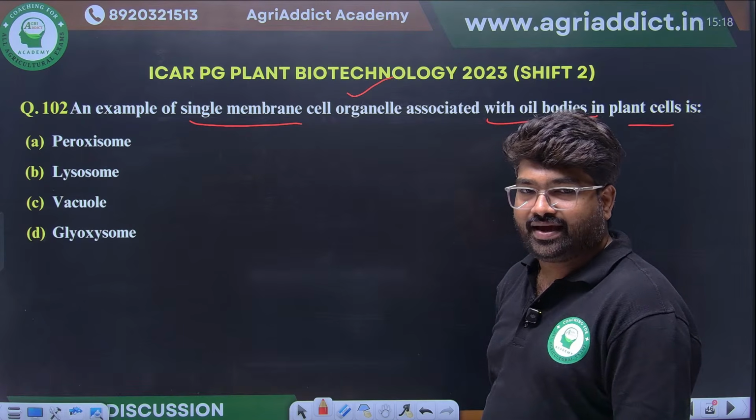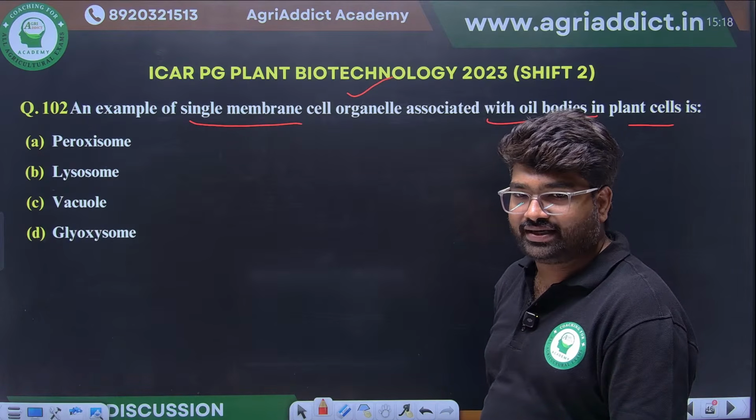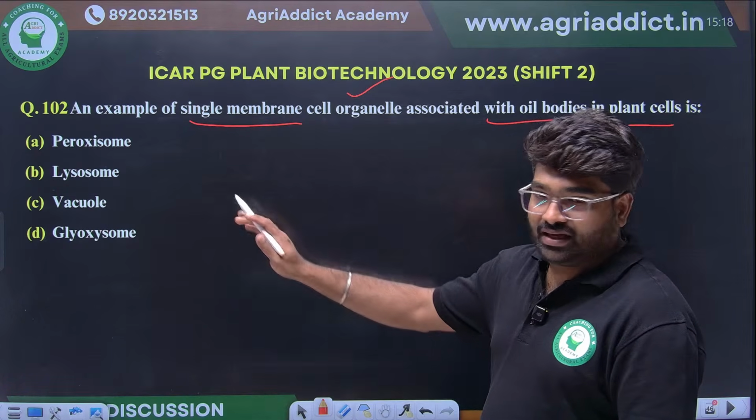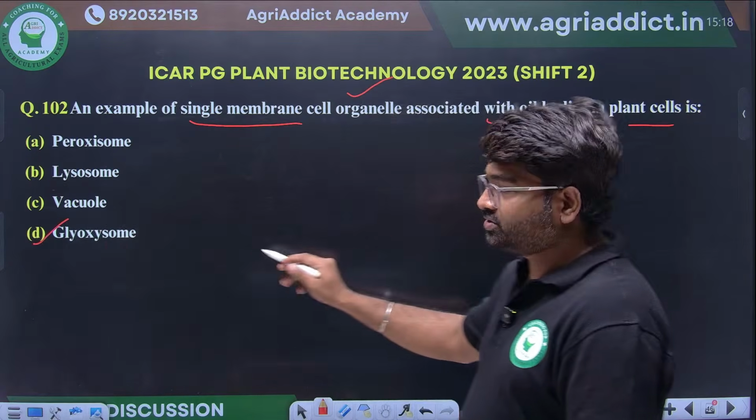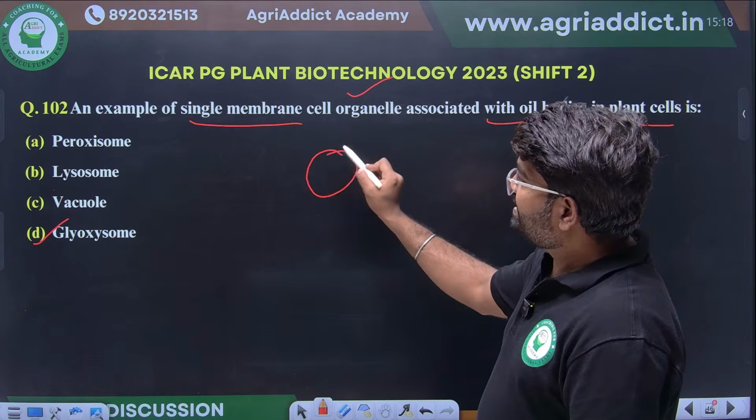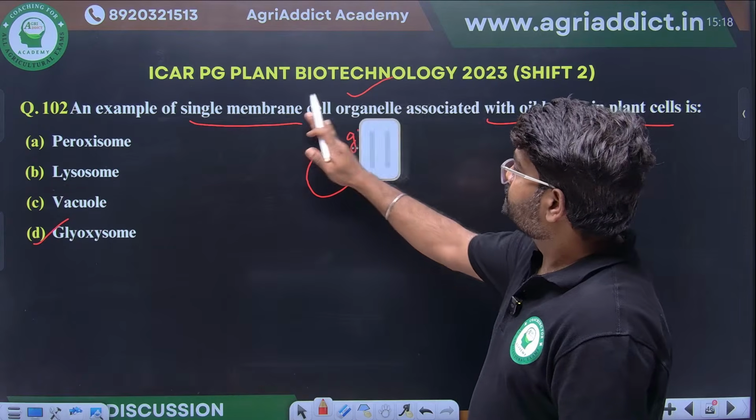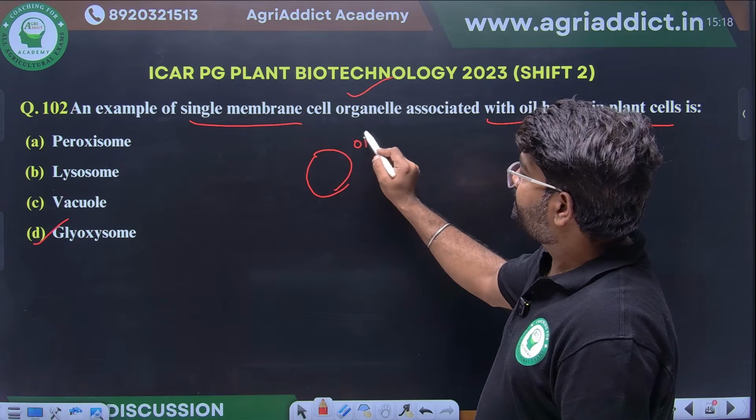Yes, option A, B, C and D. What will be the right answer for this question? Peroxisome, no. Glyoxysome, you see glyoxysome. Why glyoxysome? We know oil bodies will be there in germinating seedlings.